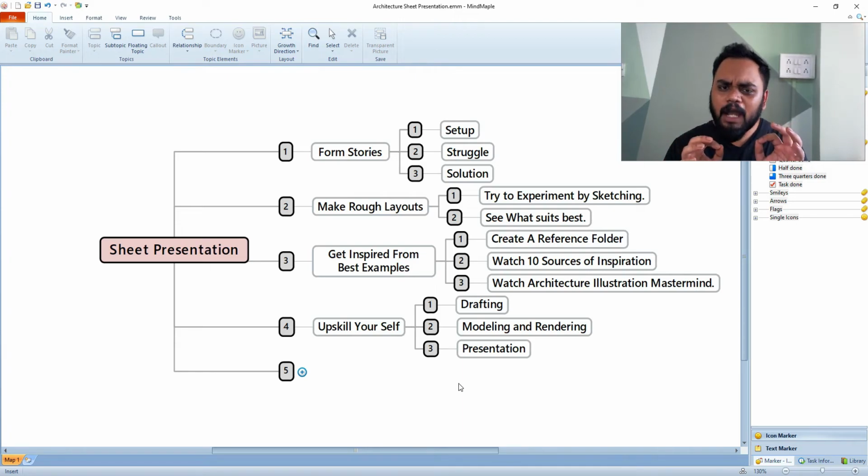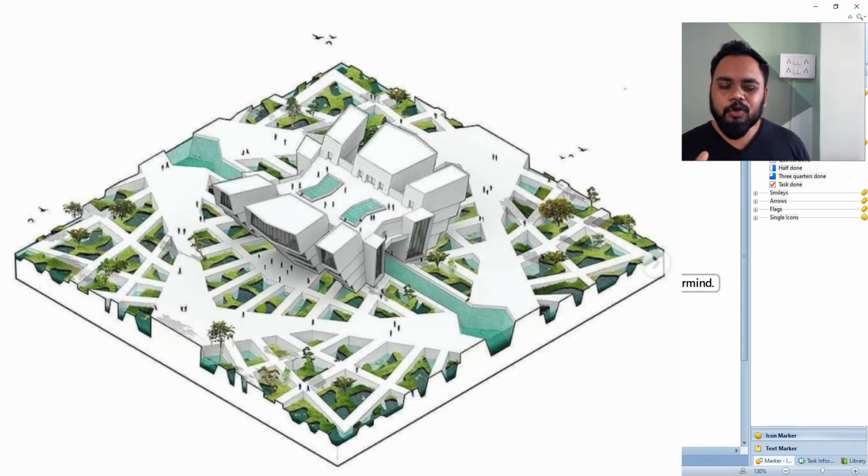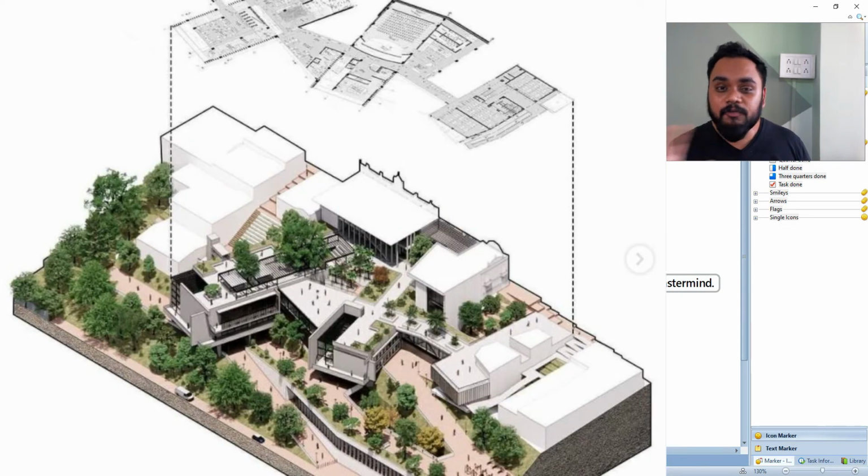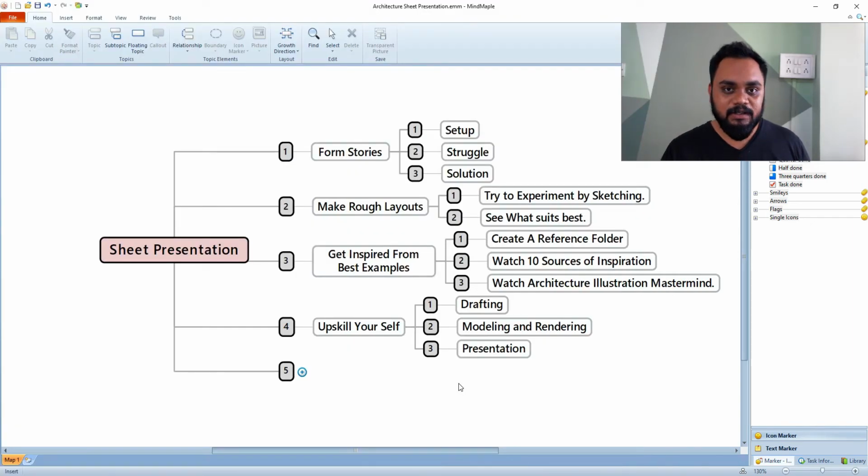Now you know what, only if you have this modeling skill perfected, you can create an endless amount of presentations by showing your one design in the form of different modules, and different kinds of presentations. All right, so try to upskill yourself, because this is what holds you back. The human mind can get multiple ideas just by looking at maybe a reference image, you can get multiple ideas on how you can present that. But what holds you back is yourself, because you might not have the skills. So make sure you upskill yourself such that you don't hold yourself back and give it all out and go all the way around. Okay, so that is the 4th step, that you need to upskill yourself.